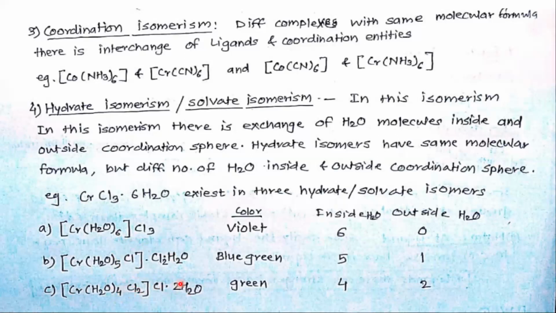interchanged or exchanged. So the properties of these coordination compounds are different. Their physical properties, their colors, are different. This is violet in color, this is blue-green in color, this is green in color. Inside 4 water molecules, outside 2 water molecules. Okay, so here let us stop.